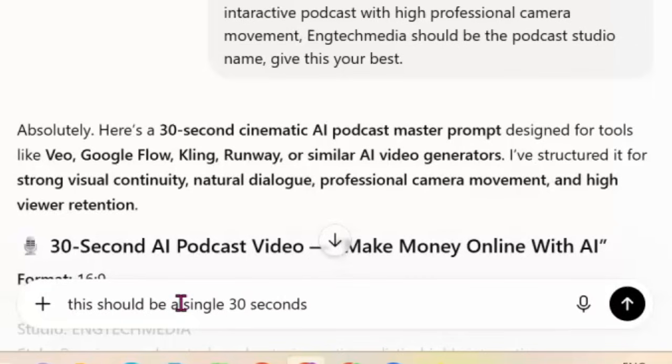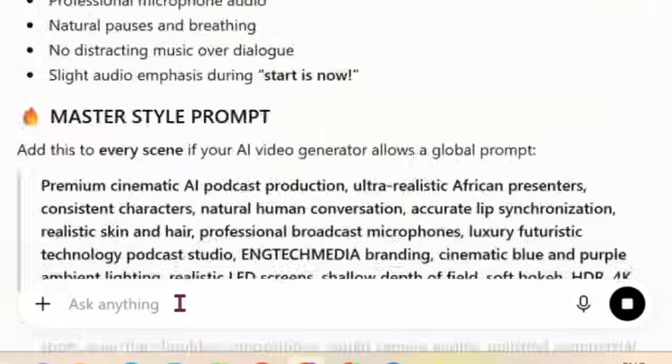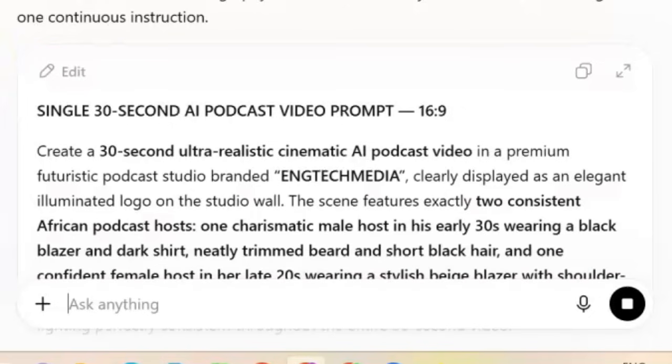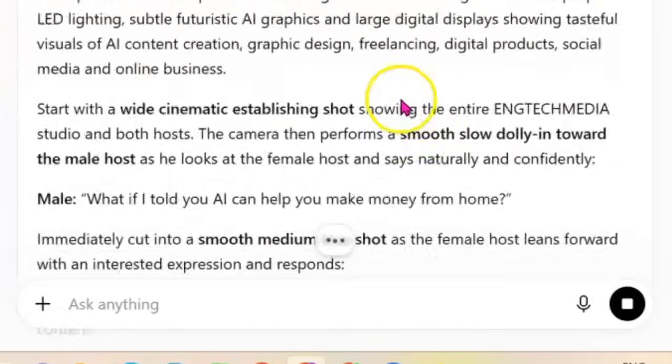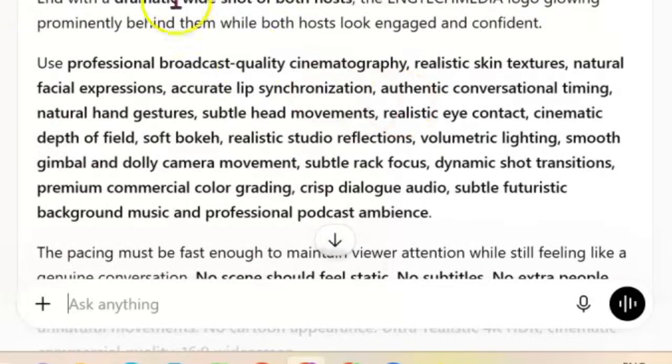I'm going to type that out, because whether I like it or not, I think ChatGPT is very used to 8 seconds to 7 seconds video prompts. So now I've forced it to create a one script 30 seconds prompt for me.